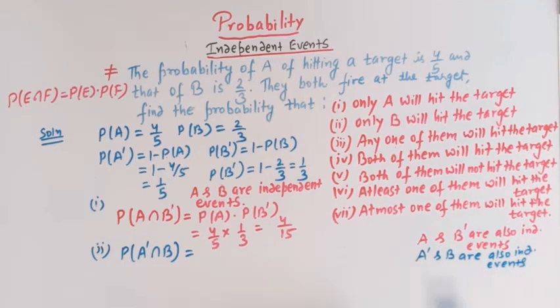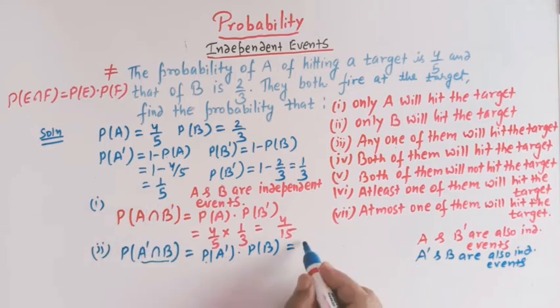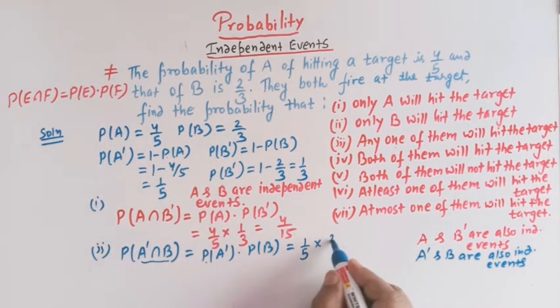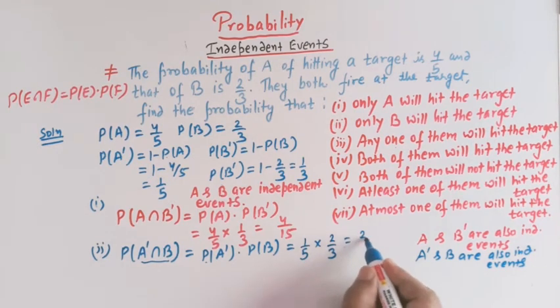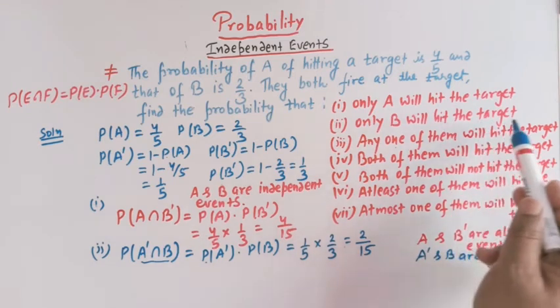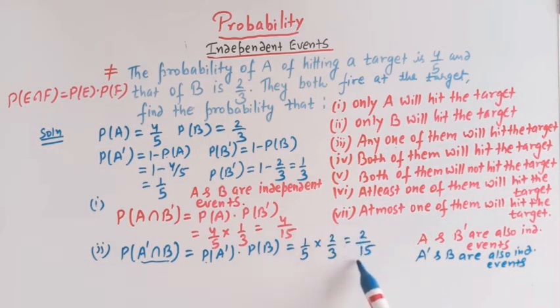So applying this rule, we have P of A complement multiplied by P of B. P of A complement is 1 by 5 and P of B is 2 by 3. So this is 2 by 15. So the probability that only B will hit the target is 2 by 15.